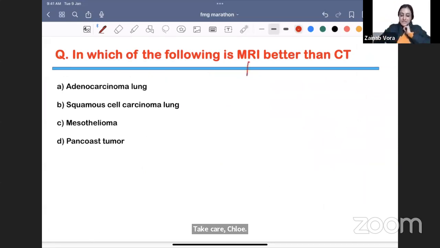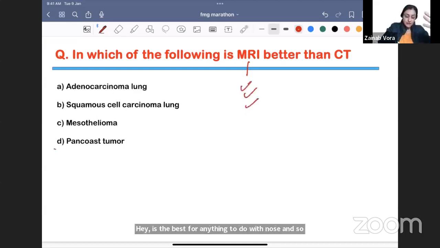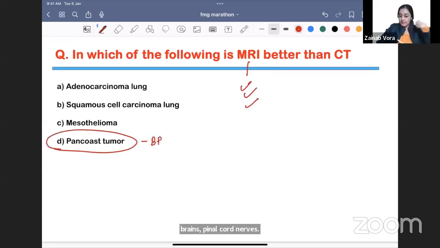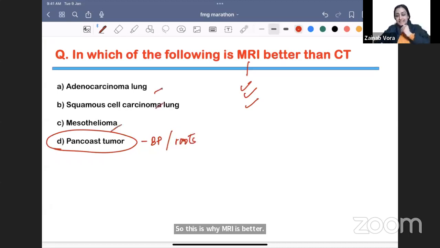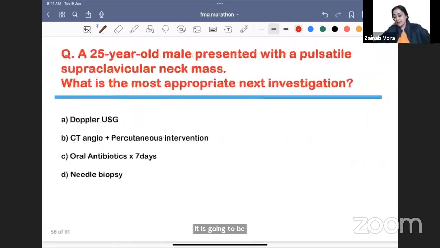MRI is the best for anything to do with nerves, right? So brain, spinal cord, nerves. So Pancoast tumor is a superior sulcus tumor which can involve the brachial plexus, which can involve the roots. So this is why MRI is better. The rest of the tumors, we have seen that anything to do with the lung, it is going to be CT, which is the best. So Pancoast tumor is the only one where MRI is better. Okay. All right. So this is what you have to know.